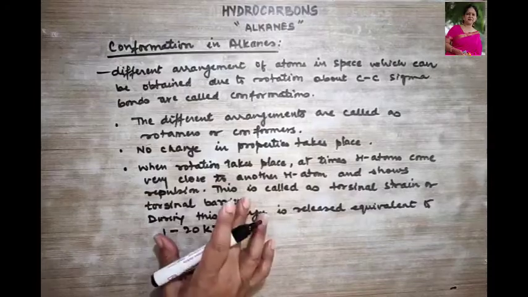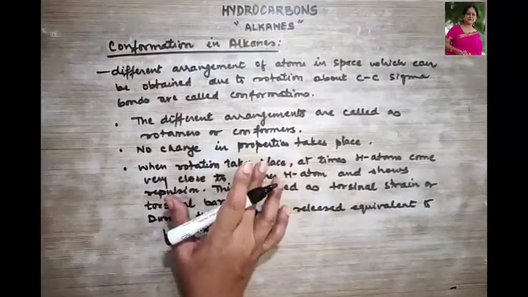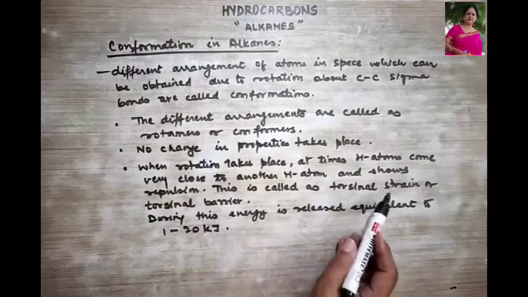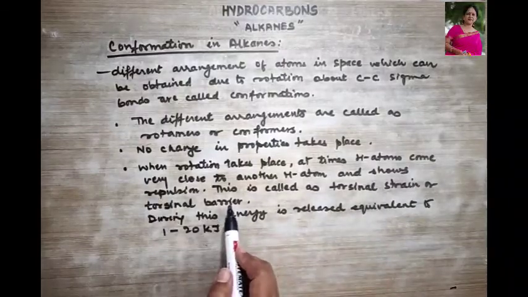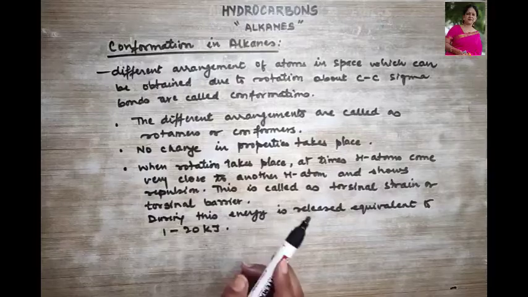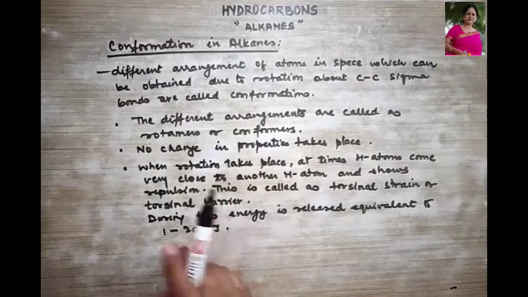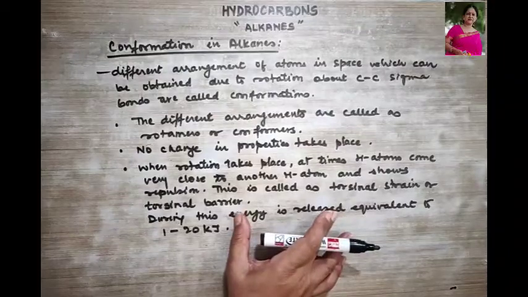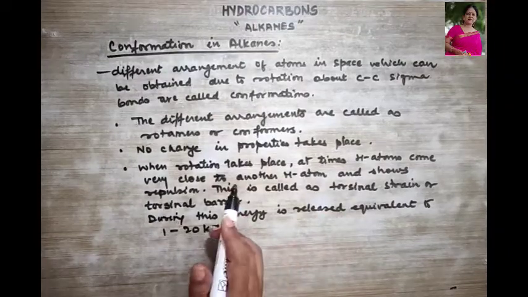So what did we study here? That these conformers cannot be separated, first and foremost. Then there is a torsional strain or torsional barrier also. Why is it so? It is the strain that hinders the free movement of the carbon-carbon rotation. Is that clear?